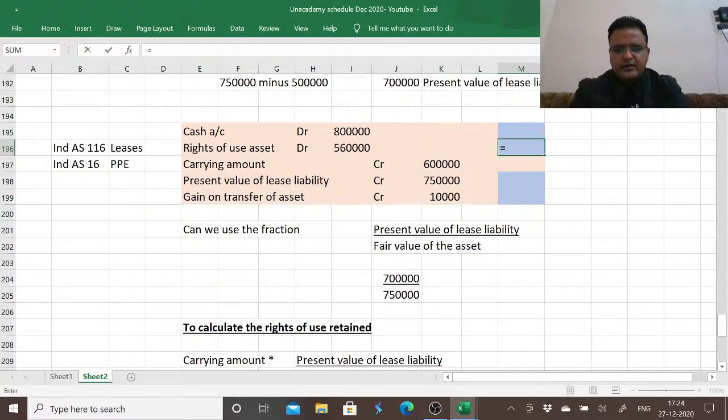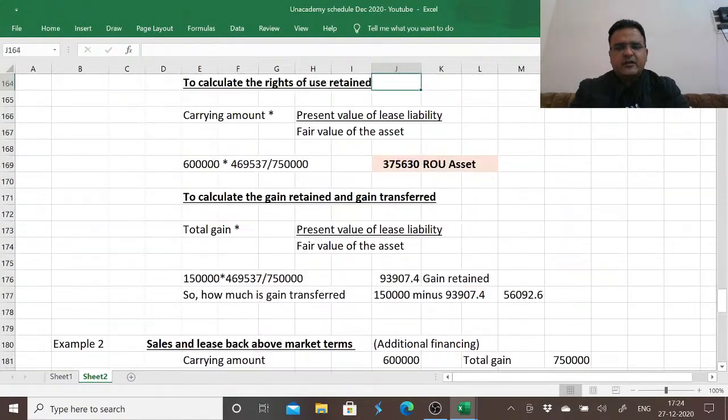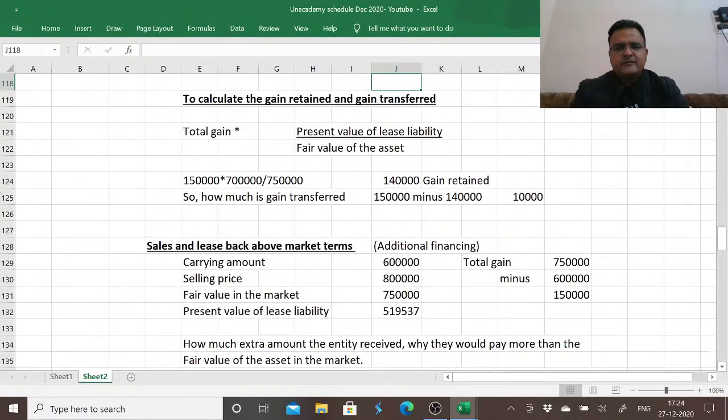The total would have turned out to be 8 lakh plus 5,60,000, 6 lakh plus 7,50,000 plus 10,000, 13,60,000. In case the total lease liability was 7,50,000, but relating to the leasing back of the asset is only 7 lakh. So we would have removed this additional financing. So I purposely did this so that you can compare it with what we did above market terms and below market terms.